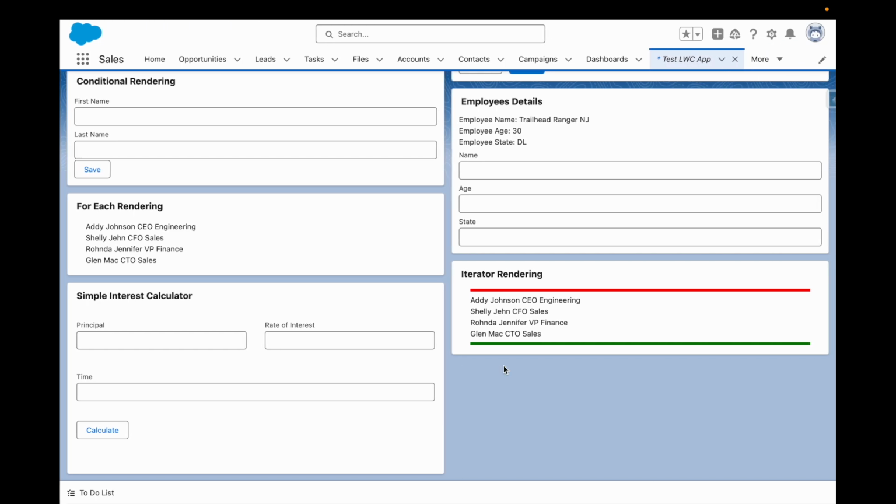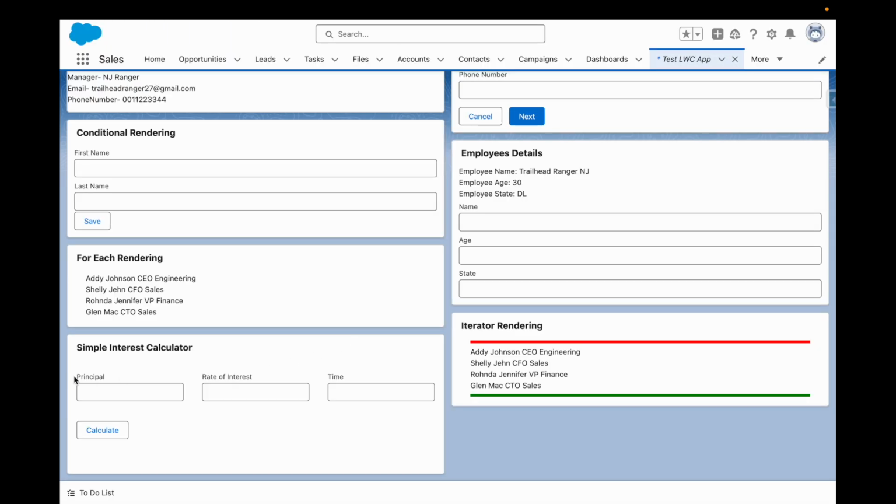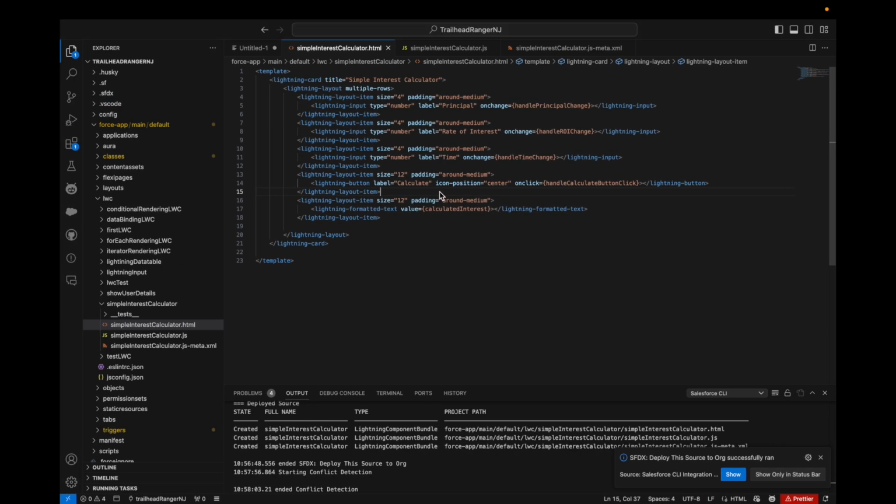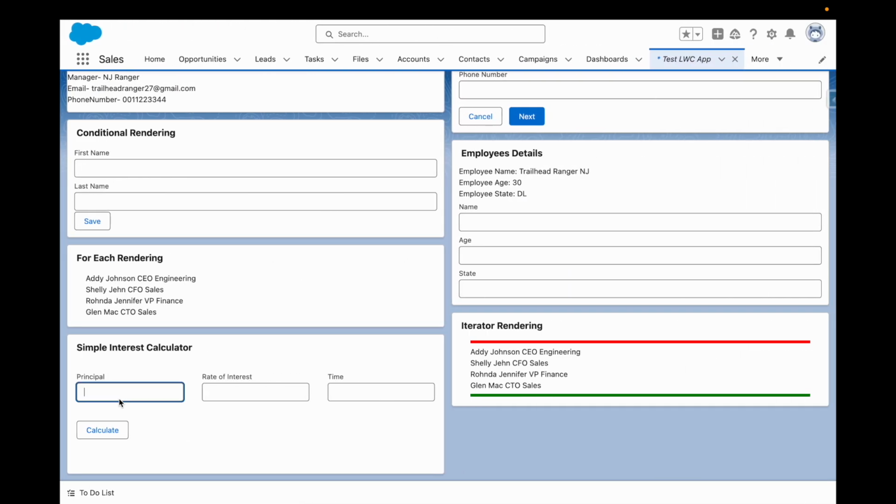I'll go back here and then refresh it again, and you can see, this is much better. And in the calculate also, if we can have this in the middle, we can have the custom class as well to have this button in the middle, but let's keep it as it is. I'll have the principal of 100, then 2, and then time is 5 years. So it should be calculated as 10. Let's see.